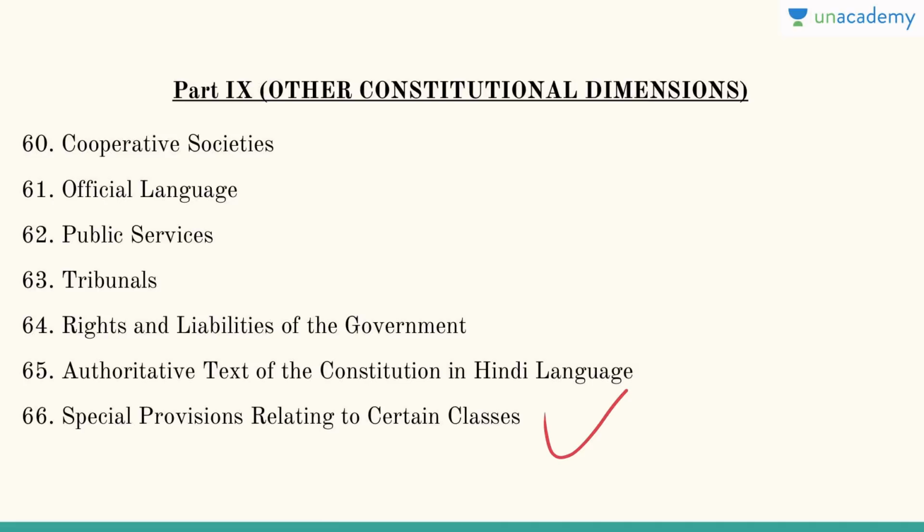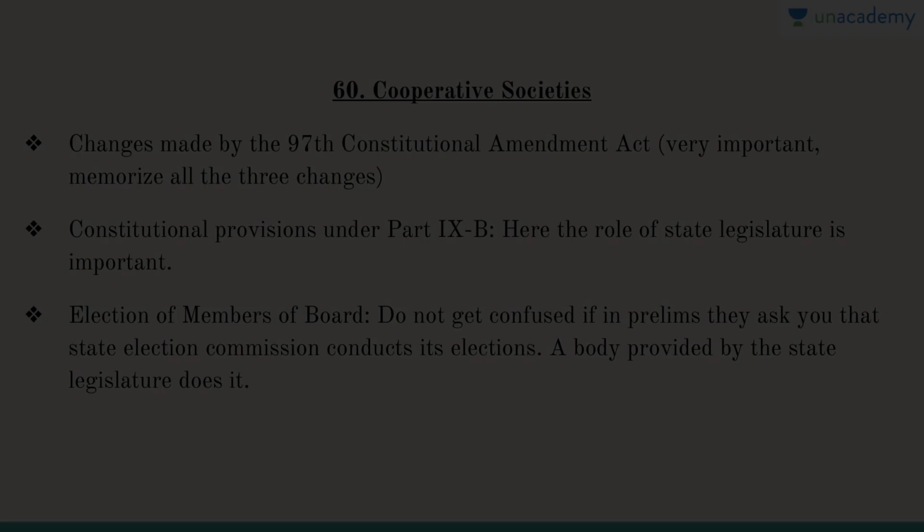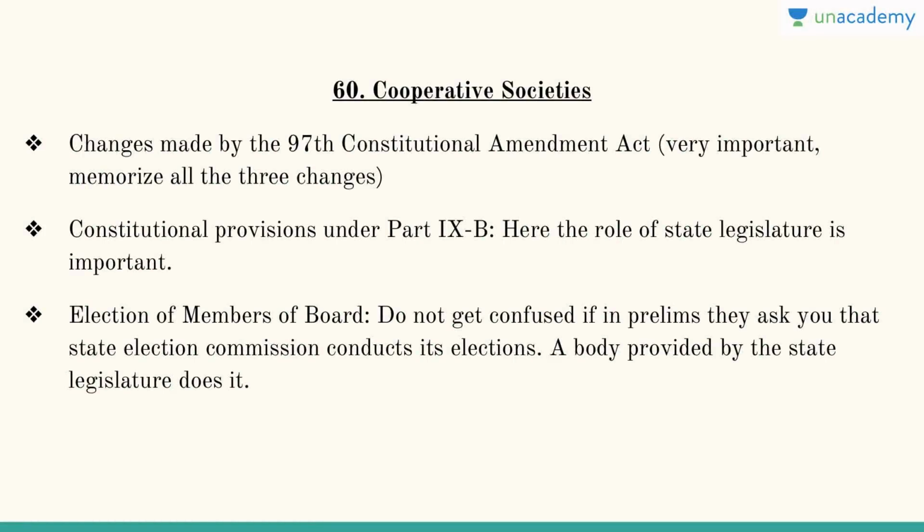So let us get started with the other constitutional dimensions. Whenever you see cooperative societies, always remember the 97th Constitutional Amendment Act. It amended quite a lot of features. It amended the fundamental rights and the directive principles of state policy. So the changes made by the 97th Constitutional Amendment Act become very, very important.